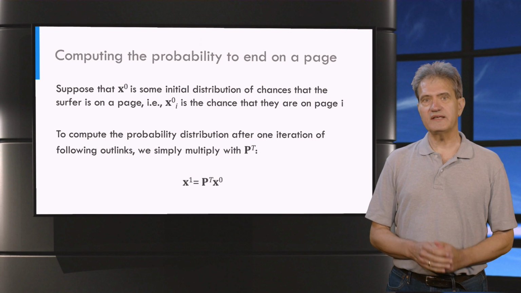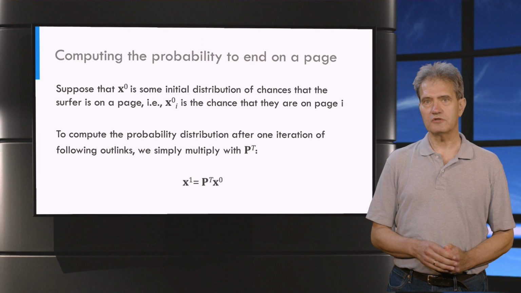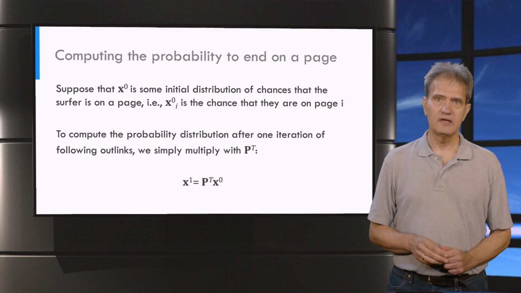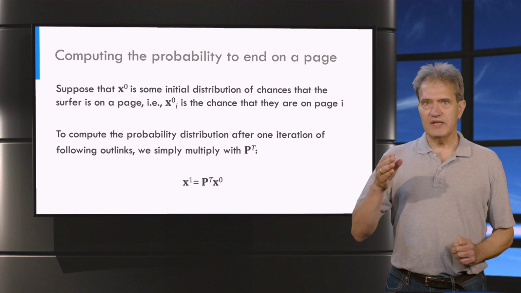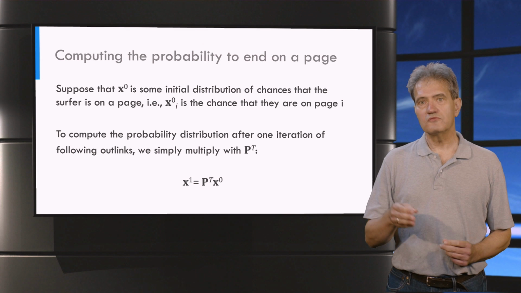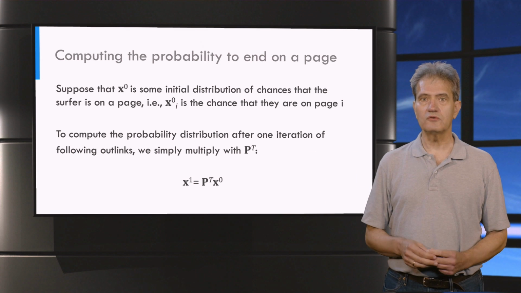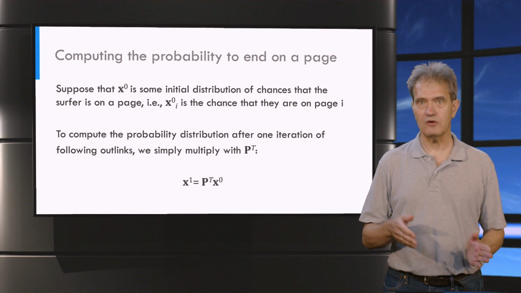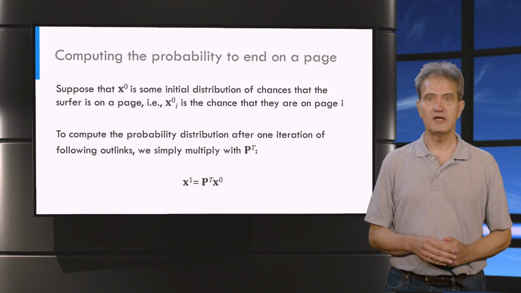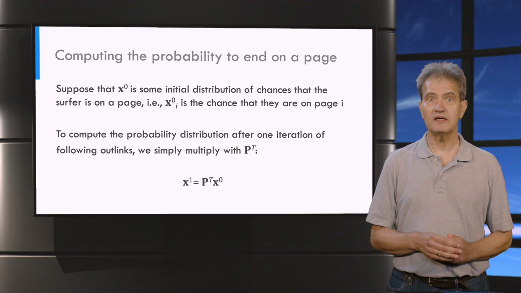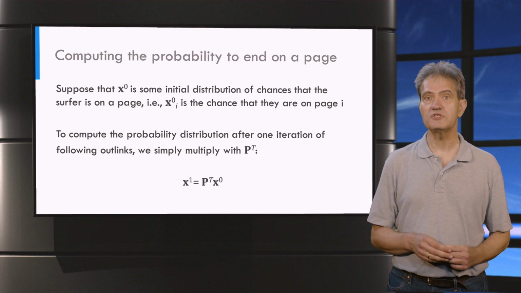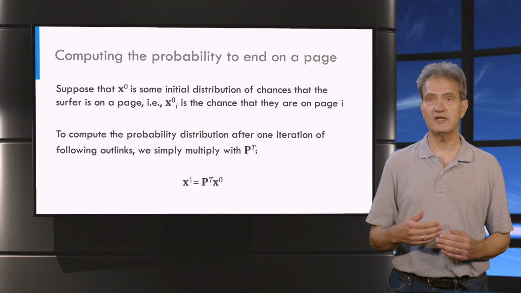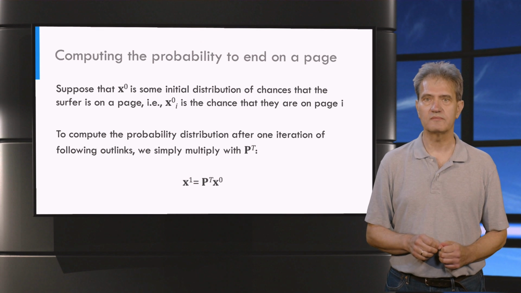Now let's look at the given probability distribution. So every page has a certain chance that the server is on it. The initial probability distribution vector, called x0, contains these probabilities. So the numbers in x0 are between 0 and 1. And the sum of the values in x0 is 1. So the total, all the probabilities, they add up to 1.